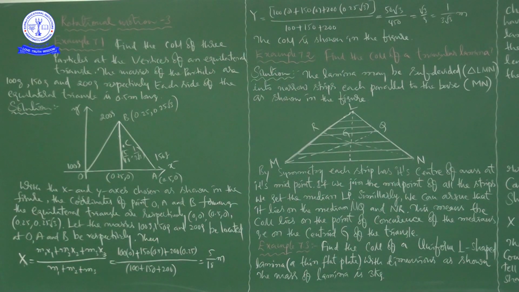www.kurinjischoolnkl.in. In continuation to the last class, in this class we are going to discuss example problems, right? In our previous class, we focused on what the center of mass is and how to find the center of mass of a two particle system which lie on the x-axis. At the same time, what is the center of mass of a system having n particles, all distributed along the x-axis.